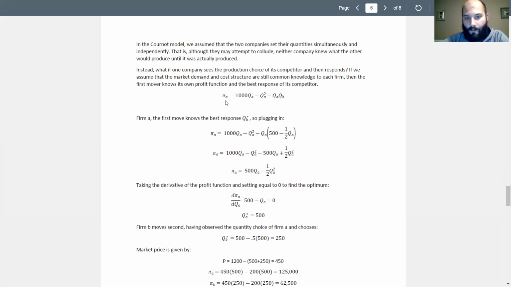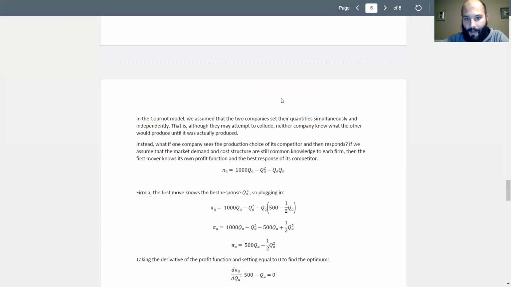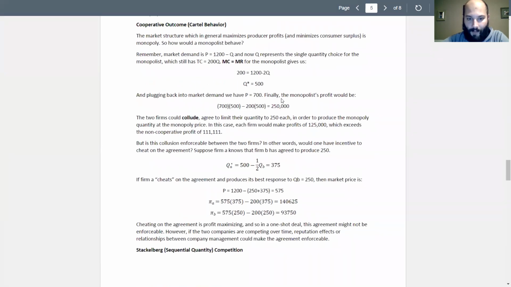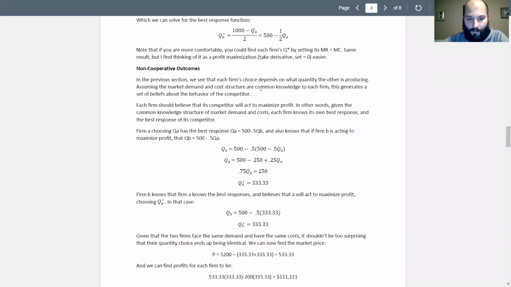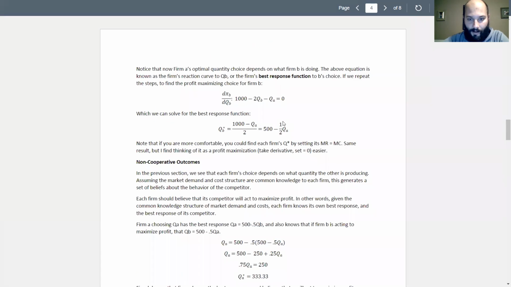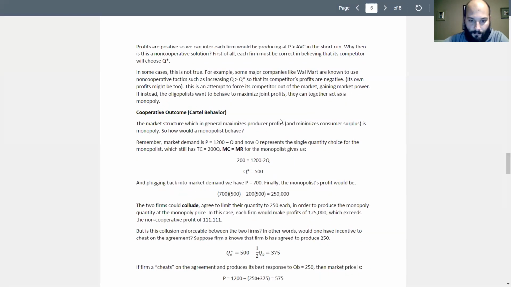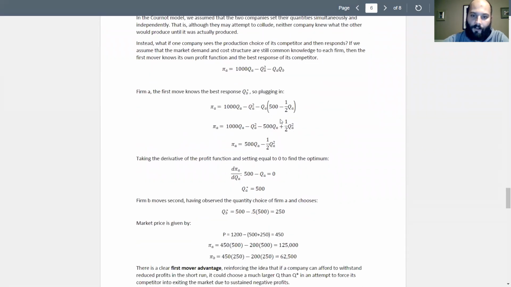All right, so again, here's the profit function for company A. Company A, moving first, knows that they can expect that if B is maximizing their profit, they will choose their best response, which was what, right here, 500 minus 1/2 QA. Again, we derive this in the same way as before. They have the same demand, same costs as before, so we would get the same best response function. Right, nothing's changed here except the ordering.